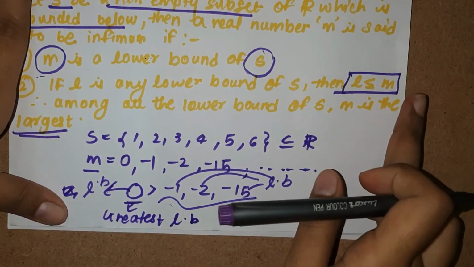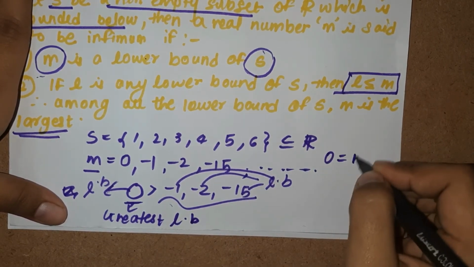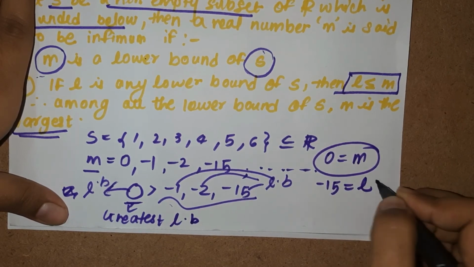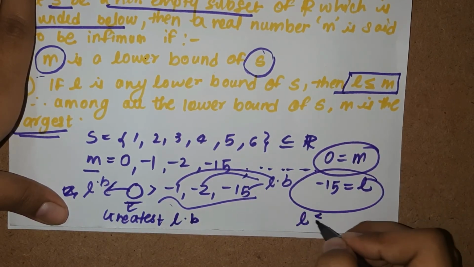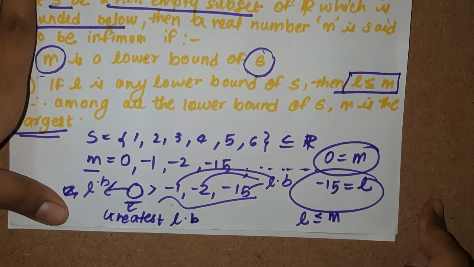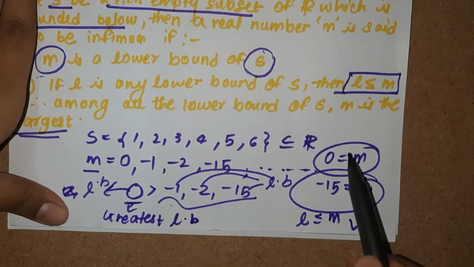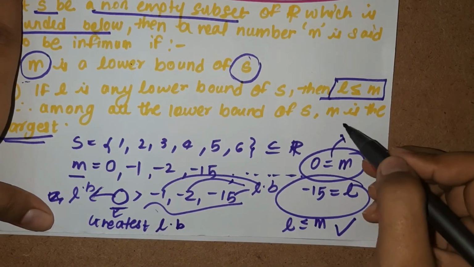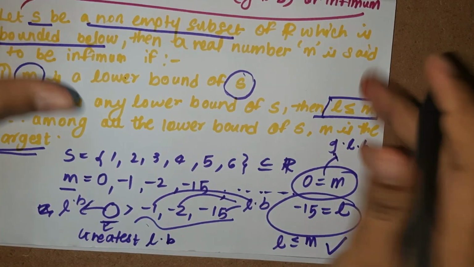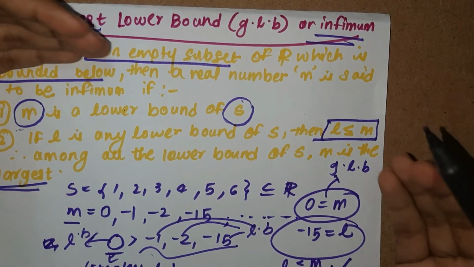L is less than or equal to M. Now let 0 be equal to M, and let us take -15 equal to L. Can we say that L is less than or equal to M? Is -15 less than 0? It is, right? So we have this condition going on in here, which makes 0 the greatest lower bound of set S, or it is also called the infimum. That's very simple.